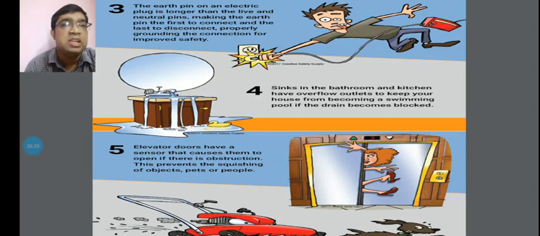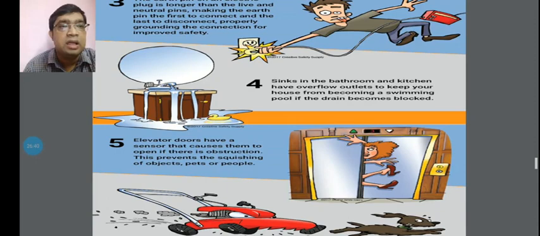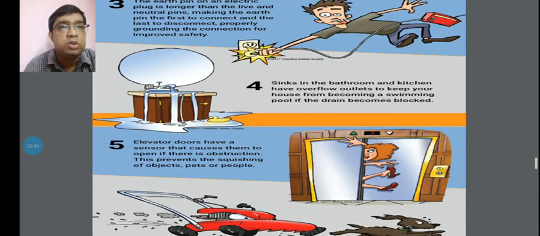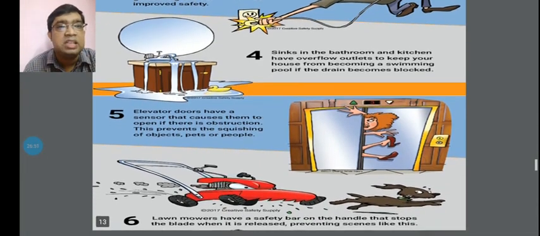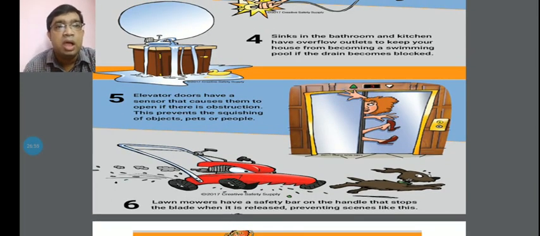Another thing: the sinks in the bathroom and kitchen have overflow outlets to keep your house from becoming a swimming pool if they become blocked. Another thing you can see: elevator doors have a sensor that causes them to open if there is an obstruction. This prevents the squeezing of objects, pets or people.